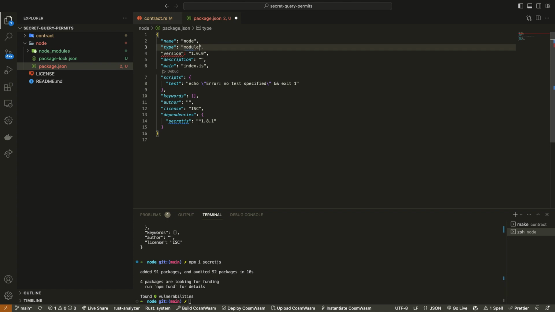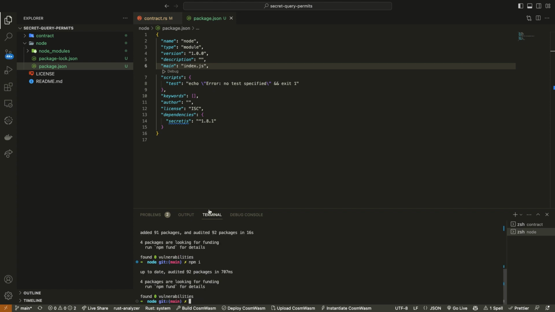And I'm not sure, maybe you guys know more about why this is the important part. ChatGPT is so funny sometimes. I don't actually know why this is. I just know that this is what you've got to do to be able to call the functions that we're going to be calling. If somebody in the chat knows why I need that, I would love to learn right now. So let me just make sure that that goes through. All right, so we have secret.js installed. Now let's create the file we're actually going to be executing.